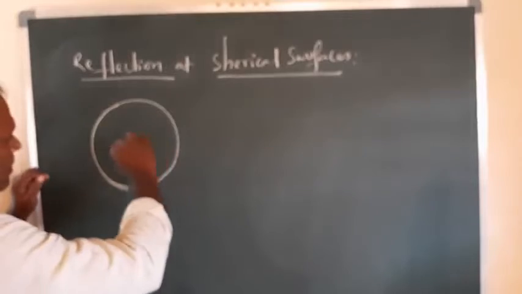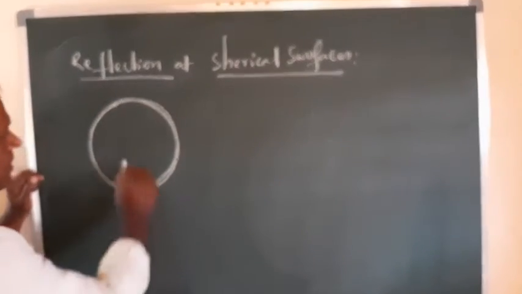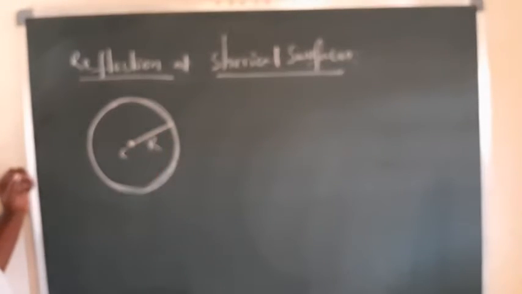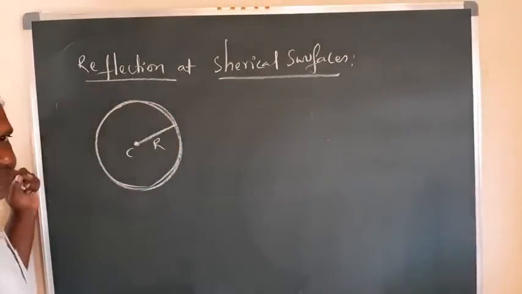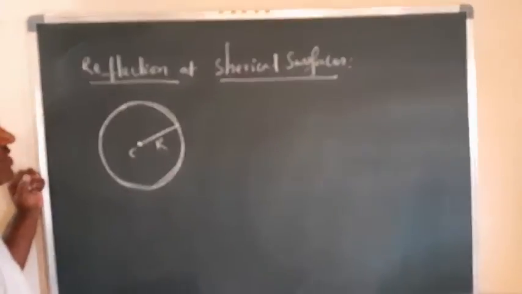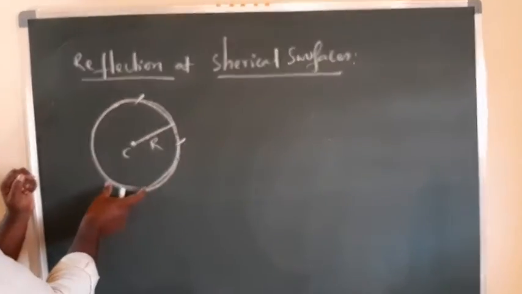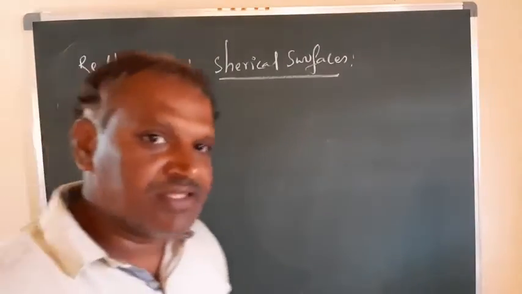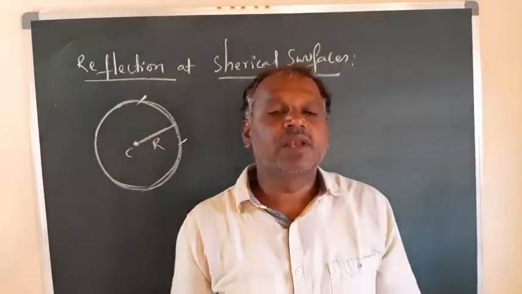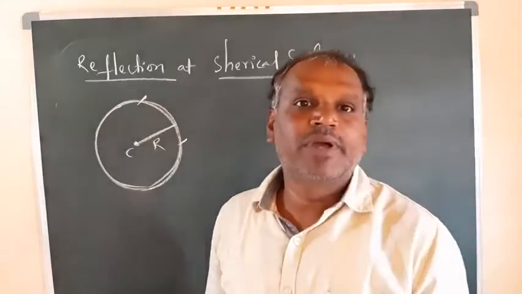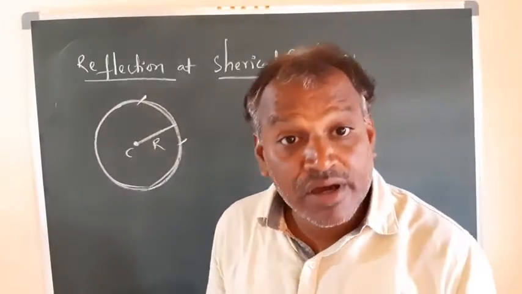A spherical glass material, correct? This is the center of that sphere. This is the radius of the sphere. I'm taking the center as C and the radius as R. You take a portion of this sphere, any portion, this one, or this part, or this part. Take a portion of this spherical glass, and one side of it is silvered, that is coated and polished, then it will become a spherical surface or spherical mirror, right?